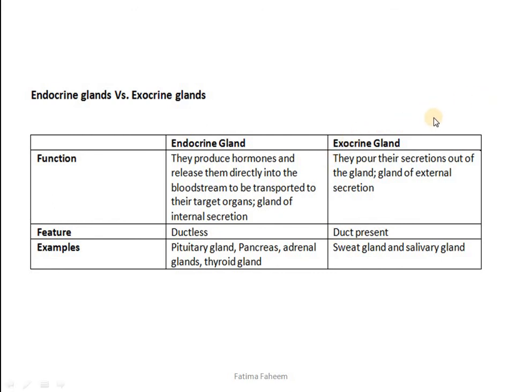Exocrine glands, on the other hand, pour their secretion out of the gland, and they are known as glands of external secretion. Since they are secreting out of the gland, it would be through a duct. The examples include the sweat gland, salivary gland, and of course the pancreas.